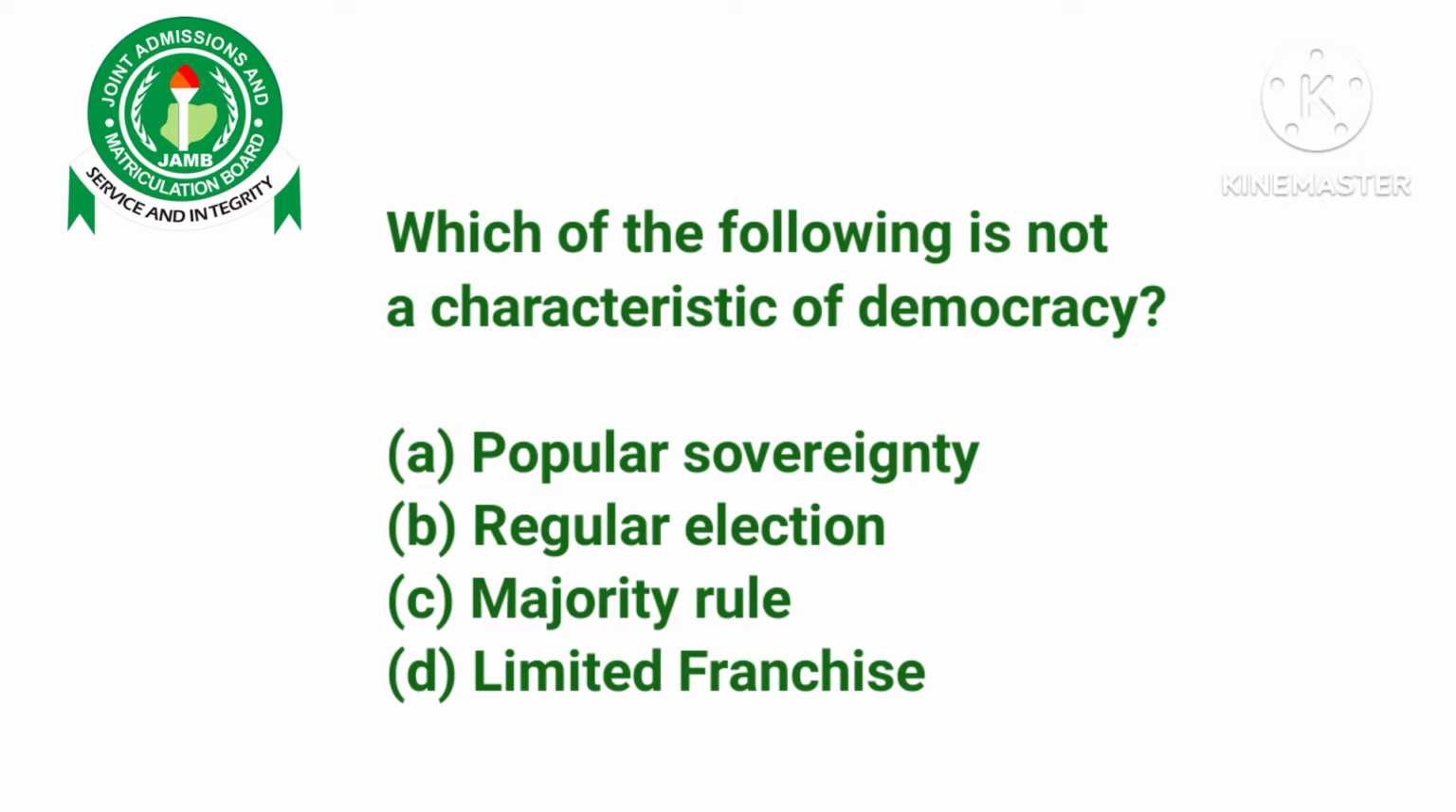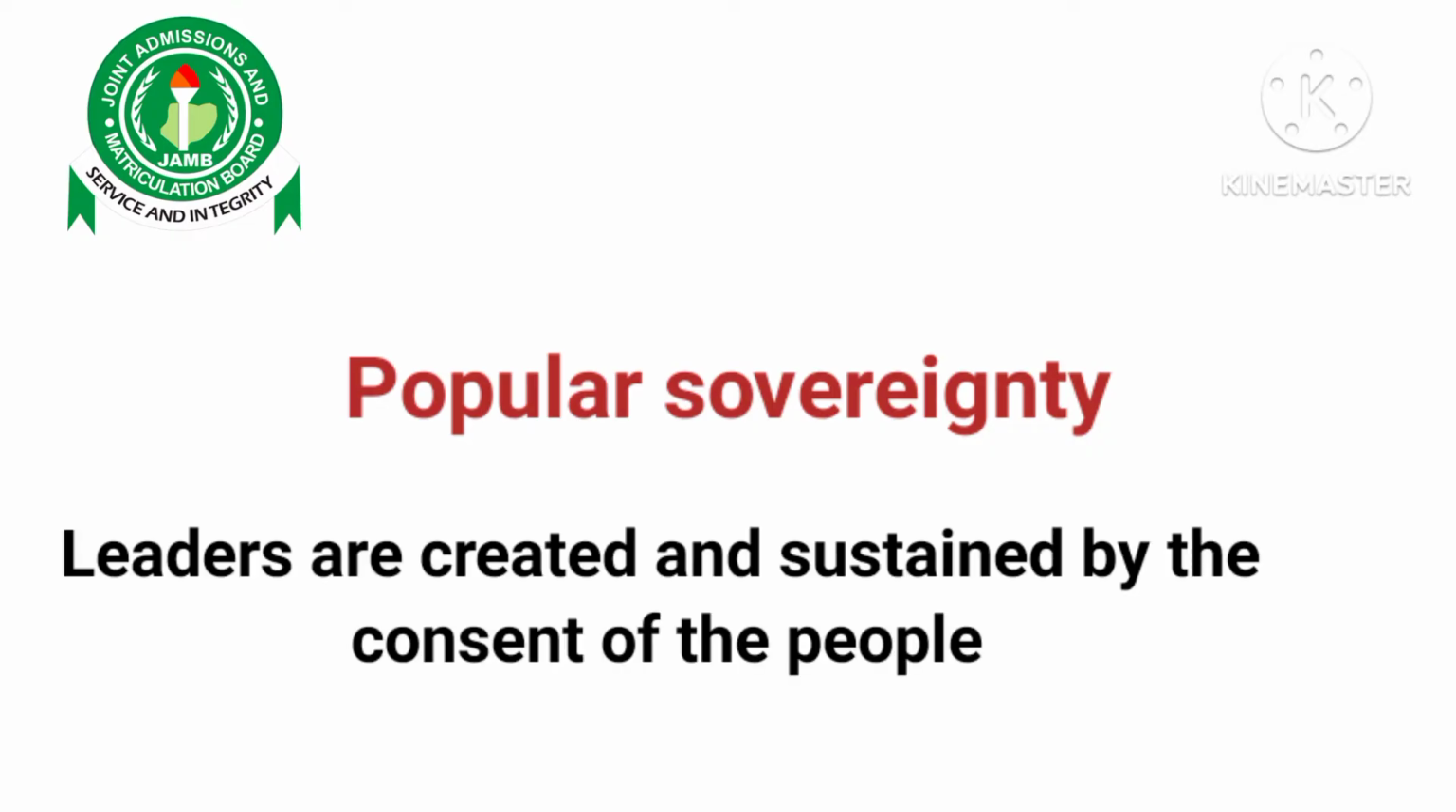Option A, we have popular sovereignty. Popular sovereignty implies that the leaders of a state and the government of a state are created by the consent, by the approval of the people, and they are also sustained in power by the approval of the people. Popular sovereignty is a characteristic of democracy.